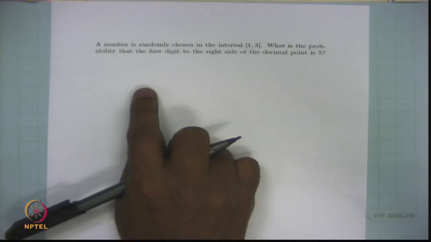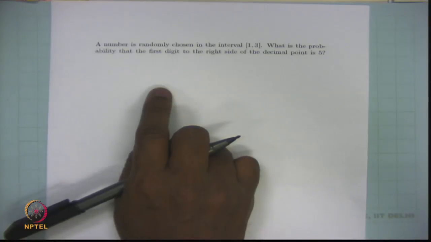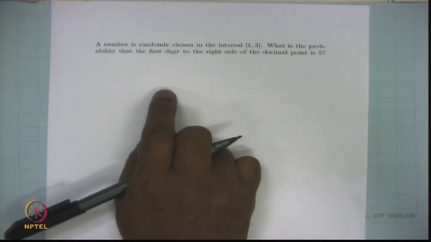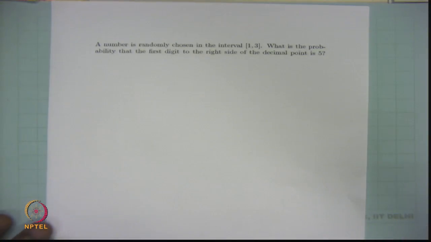A number is randomly chosen in the interval 1 to 3. What is the probability that the first digit to the right side of the decimal point is 5? Note that whenever we choose a number randomly, that means the possible sample points are equiprobable. Whenever we use the words a number is randomly chosen, that means it's a real number.